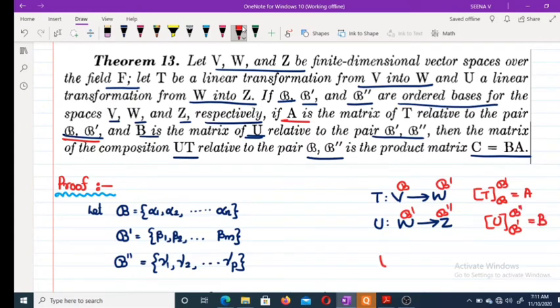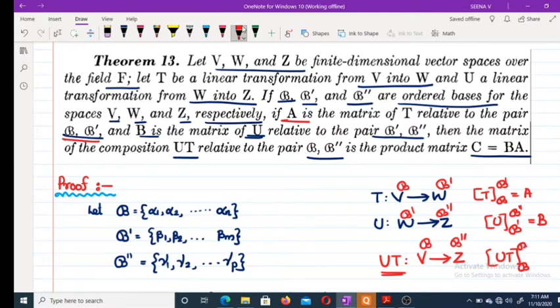Now, what is UT? UT is a map from V to Z. Suppose C is the matrix of UT related to B and, sorry, here B double dash.